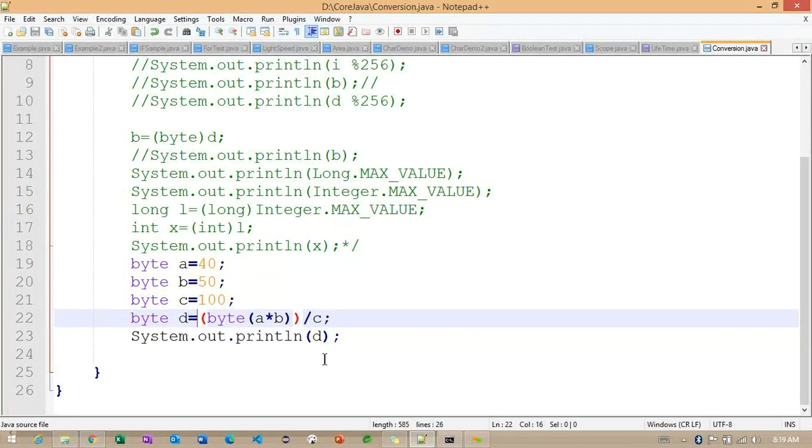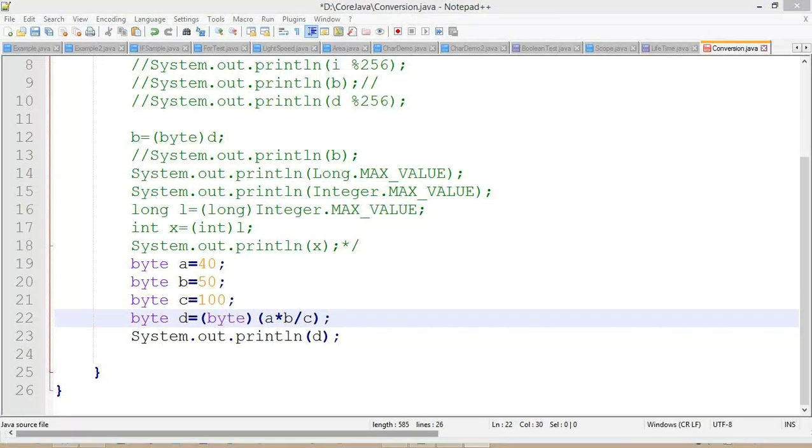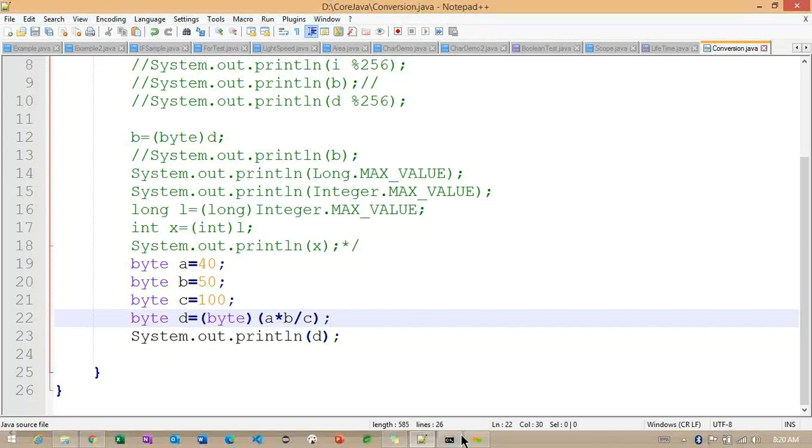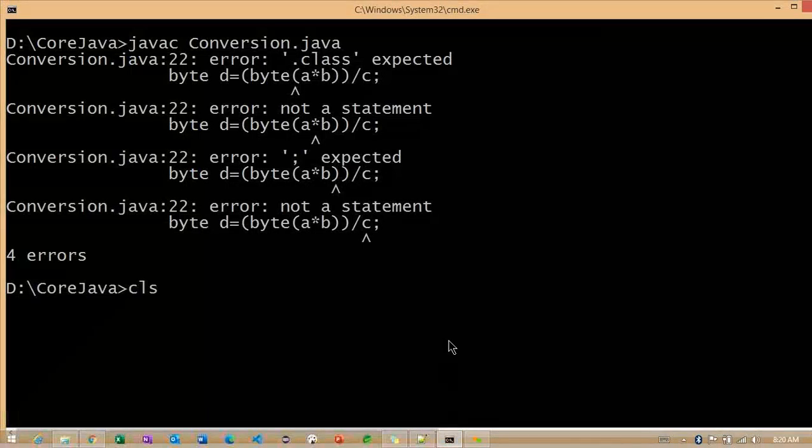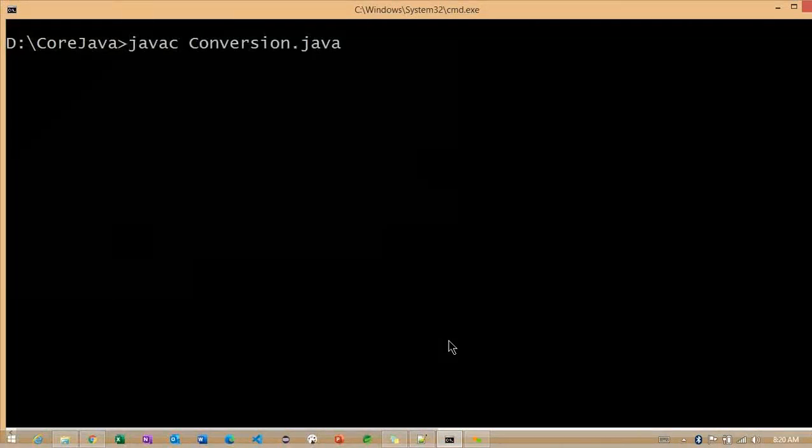I will let you know how exactly we can convert this. Again, in between we may get an error.